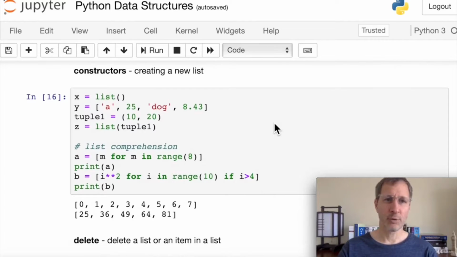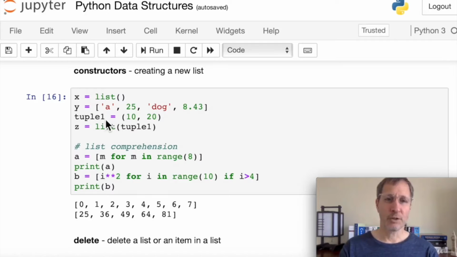There are a few different ways of doing this. One, we can create an empty list by just saying x equals list and then parentheses. That calls the list constructor with no parameters, and it gives us a new empty list. Another way to do it, probably the most common way, is to pass in the items we want in that list inside square brackets. We can separate each item with a comma. Here we have multiple different data types: strings, integers, and floating point values all in the same list. And that's one nice thing about the versatility of lists.